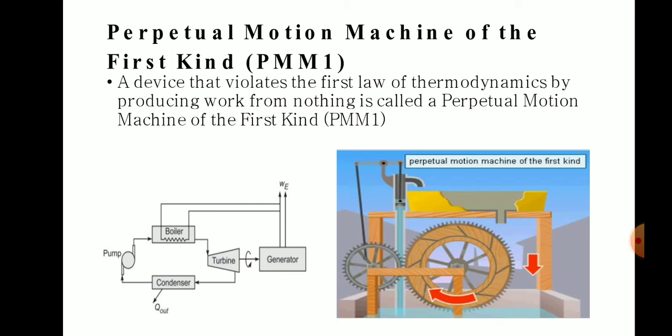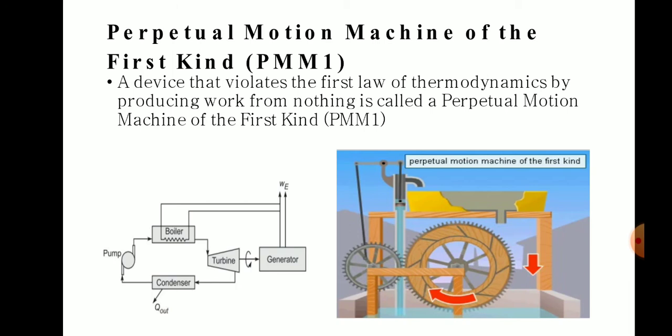Once we start the process, first we supply water to the turbine, the bigger wheel. It rotates. Once the turbine rotates, it rotates the smaller wheel, which operates the pump. The pump moves water from the lower elevation to the higher elevation.